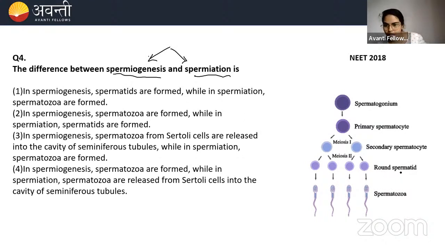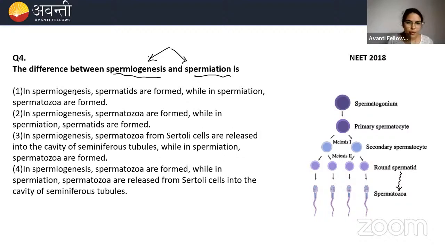Spermiogenesis means nothing but the process of transformation of spermatid to spermatozoa. Spermatid to spermatozoa का transformation is by spermiogenesis. Spermiation means what? The sperms which have embedded their head into the Sertoli cells will be released out into the tubules. Okay, so here let us see the options.